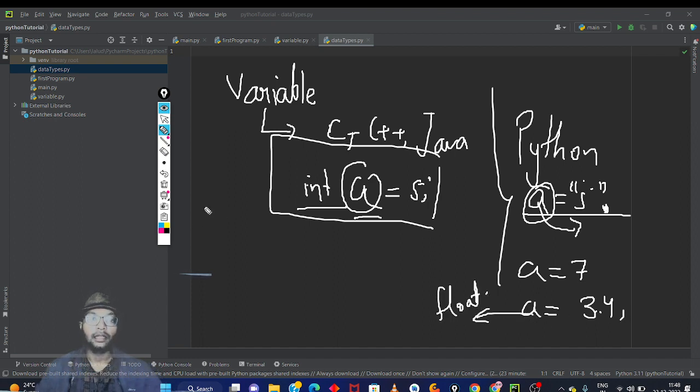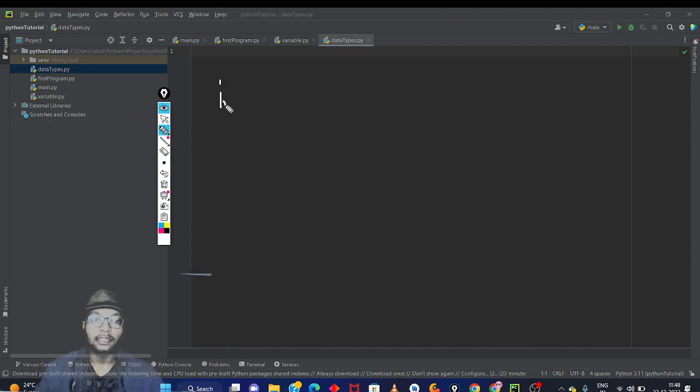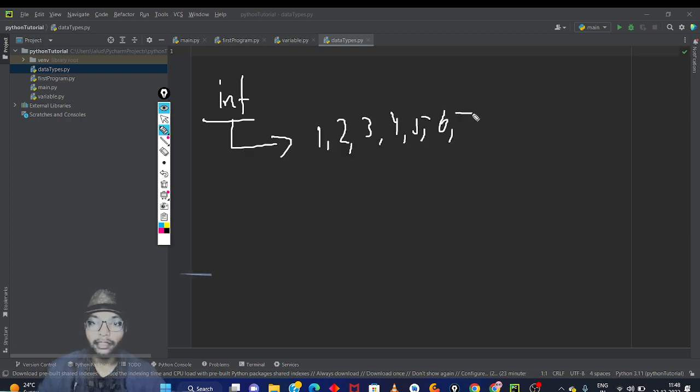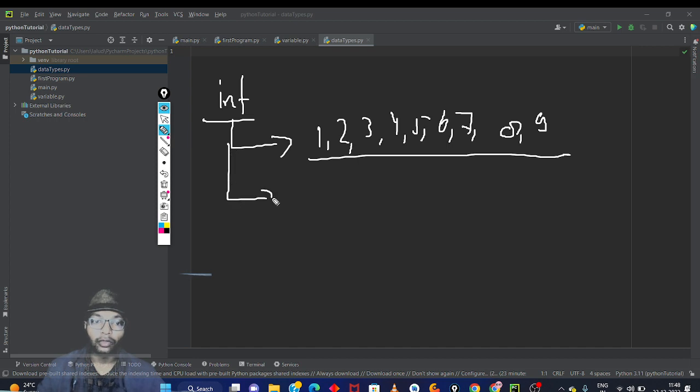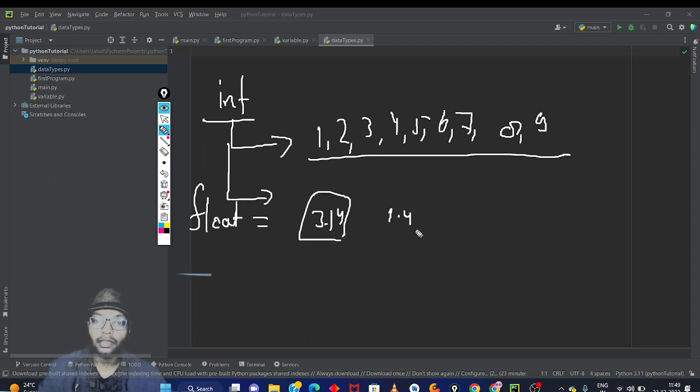Okay, let's talk about the integer. The int data type: ints are basically the numbers 1, 2, 3, 4, as we already know from mathematics. These are our integers. Now let's talk about float. Floats are numbers with decimals, like 3.14, 1.4, and 0.34. These are floats.